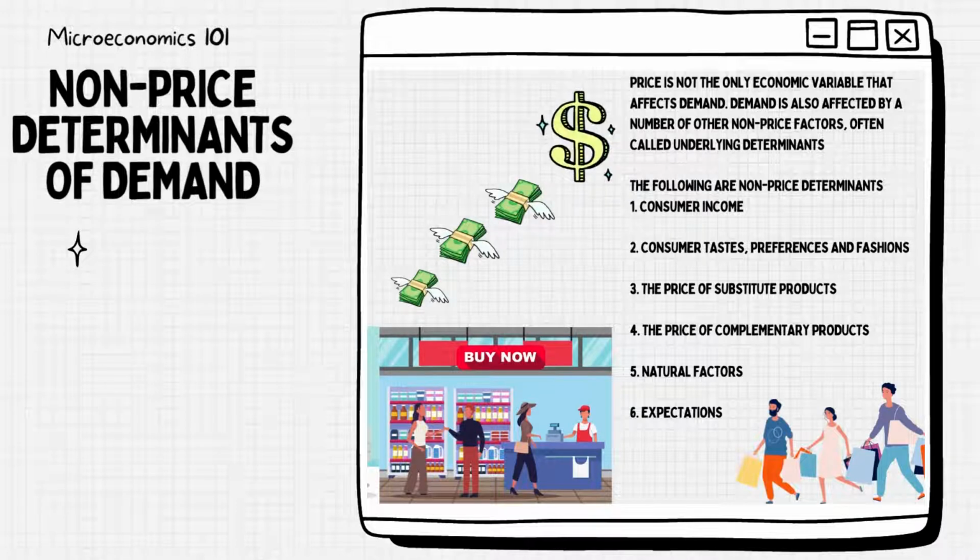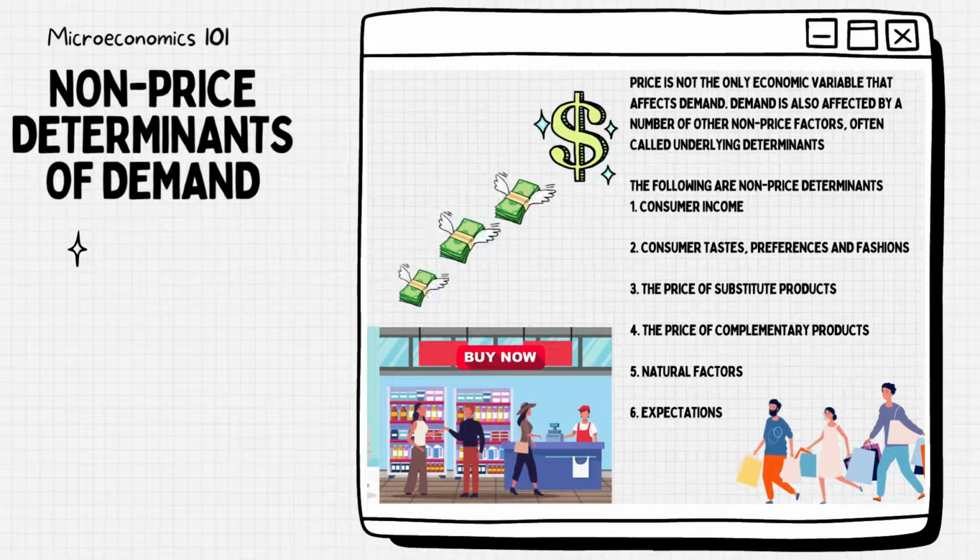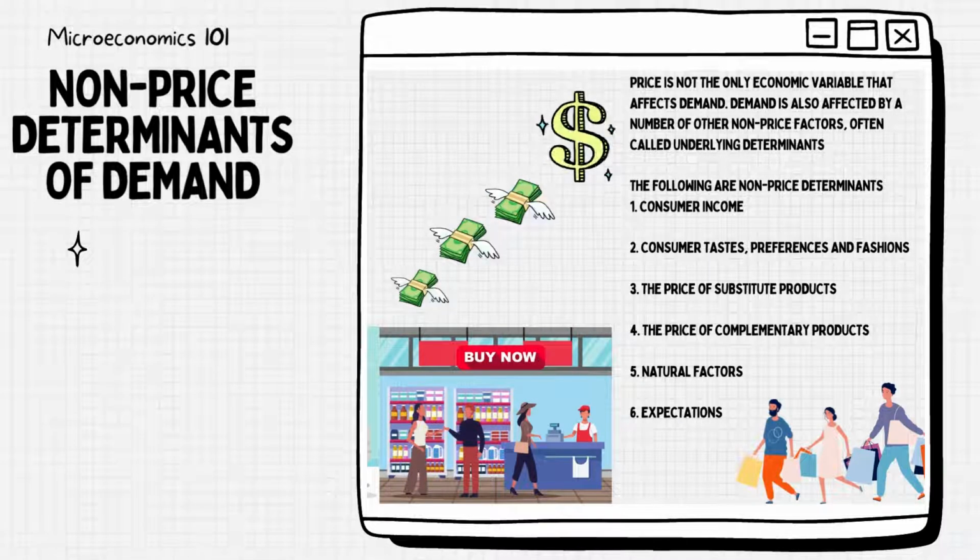1. Consumer income. When considering the impact of income on demand, economists differentiate normal and inferior goods. Generally, for normal goods, the higher the income of a consumer, the greater the quantity demanded. The symbol Y is used for income. However, with inferior goods, an increase in income will lead to a reduction in demand.